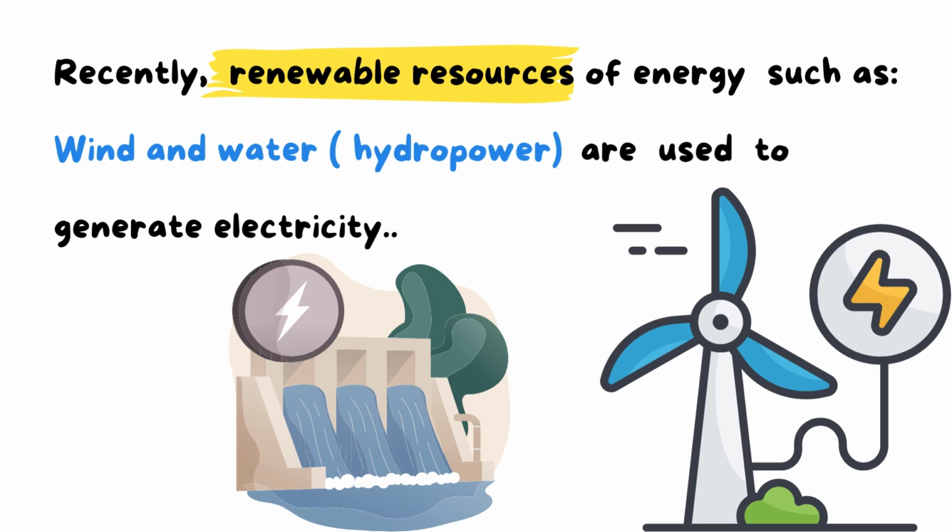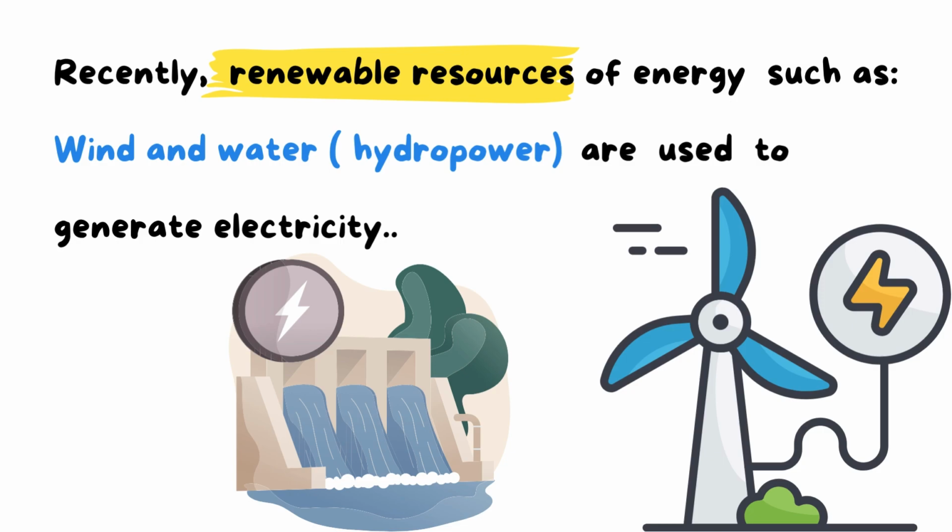So nowadays we use wind and water, and we call it hydropower, as hydro means water, and power, as we use water in the power station, so this is hydropower. We use the flowing of water in generating electricity. So we use the wind and the water, which is hydropower, in generating electricity in many places, okay?